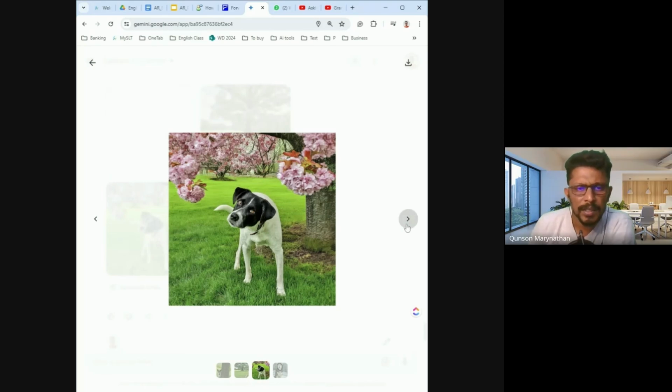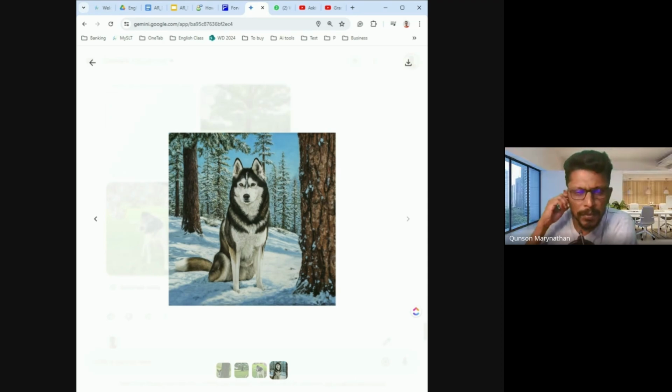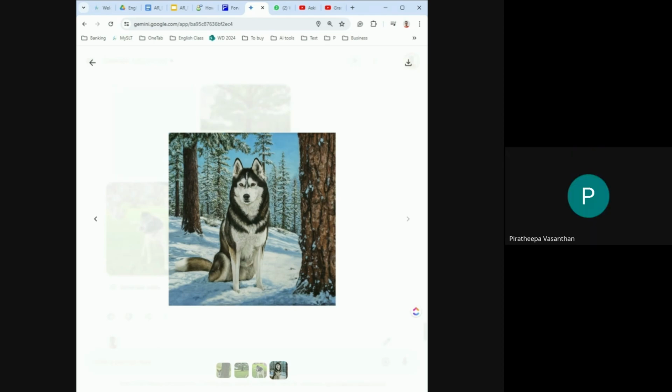Yeah, let's try another one. The fox is near the tree. First of all, okay, if you think this is a dog, then this is a dog. If you think this is a fox, then this is a fox. I don't care about that. But it's a fox. Okay, it's a fox. Say it again, please. The fox is near the tree.